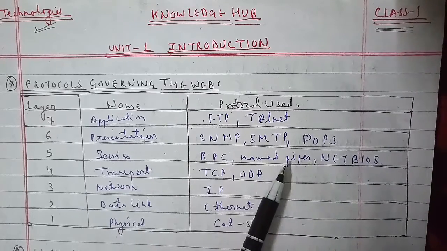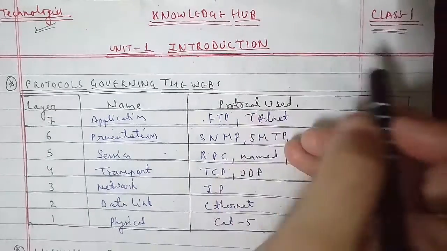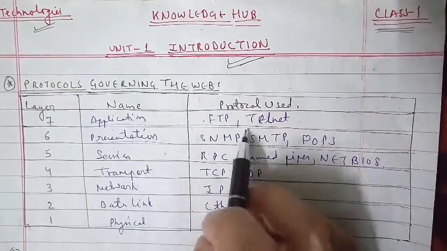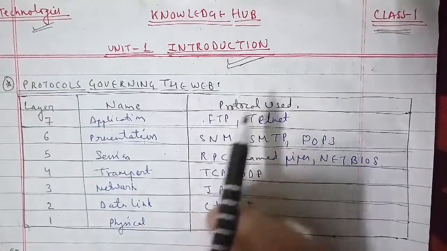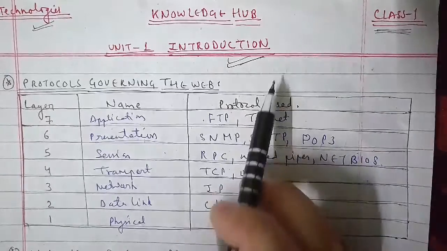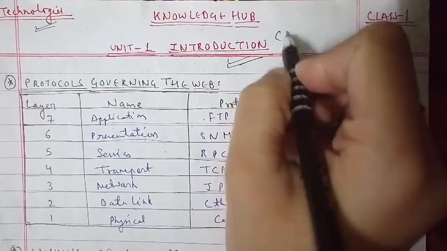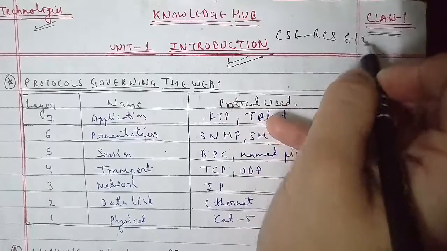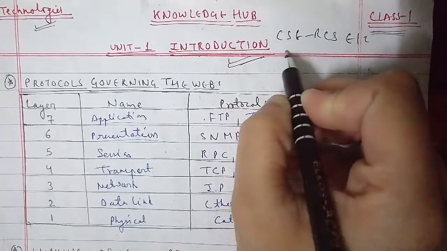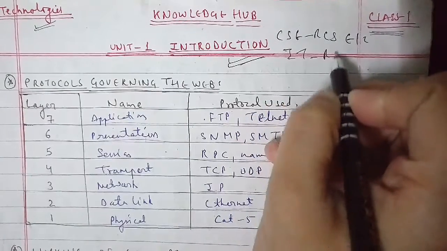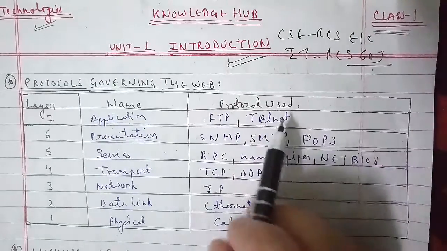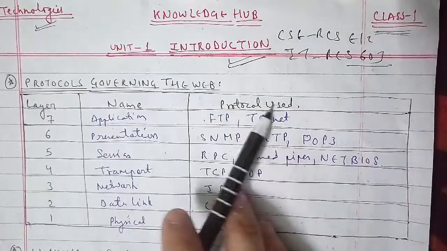Now we'll start with unit 1 because this is the first class. That is the introduction, and that is web technologies. For the CSE students, the subject code is RCSE12, and for the IT students, the subject code is RCS 603. So this is the pattern, and now we'll discuss the introduction here.